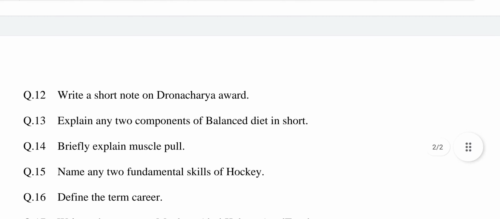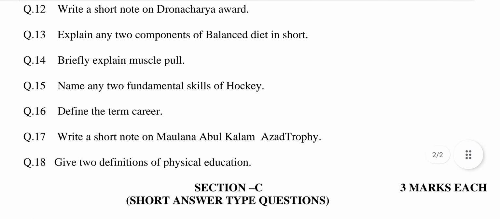Question number 12. Write a short note on Dronacharya Award. This question is related to chapter number 7, National Games. The answer may be: in India, the Dronacharya Award is given to coaches as recognition for their contribution to a particular sport or for their role in an athlete's rise to the top. It is also given to motivate coaches to dedicate themselves to raising the performance of their athletes to international standards.